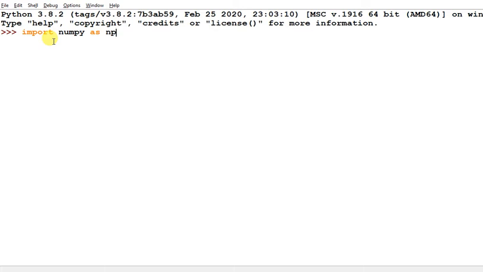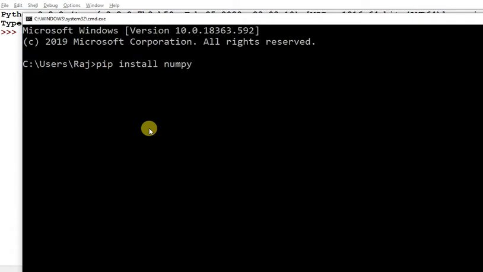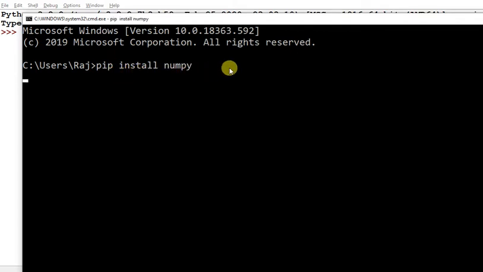How can you install it? First your computer must be connected to the internet, and then you have to open the command prompt. Press Windows key plus R to run, and then you type cmd. It will open the command prompt, and here you have to type pip install numpy, and then you press enter.